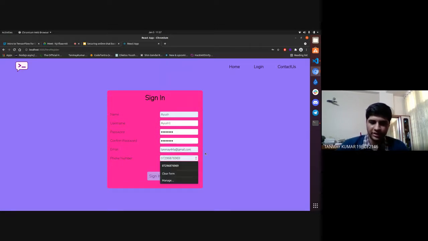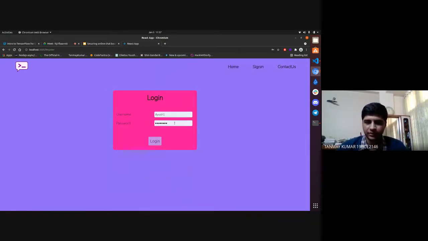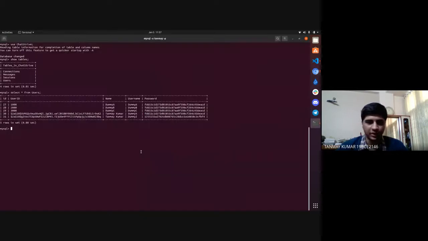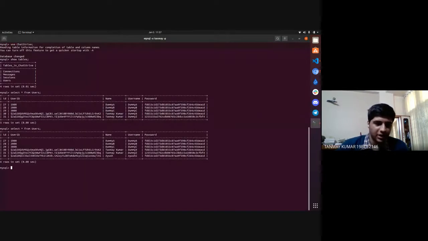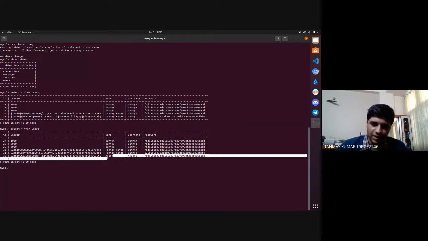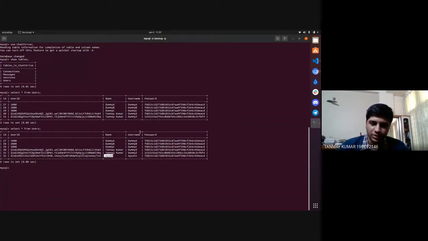So we will move to the next slide and the next part of our project. As soon as I sign in and save, I can directly check it once again. You can see a new user with the name Ayush has been added, whose username is Ayush1 as we mentioned, and you can see the hash1 algorithm we have used over here. The password will have a new hash, but both these initial hashes are similar.